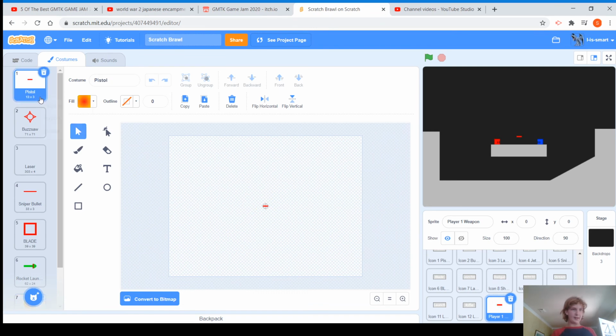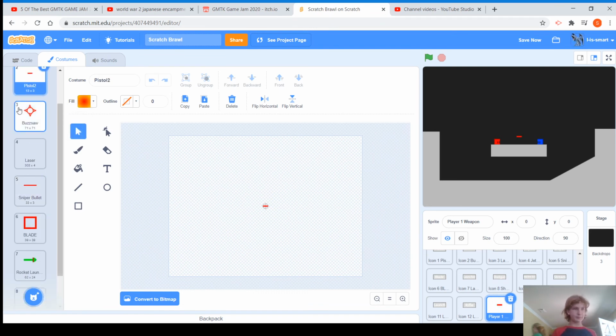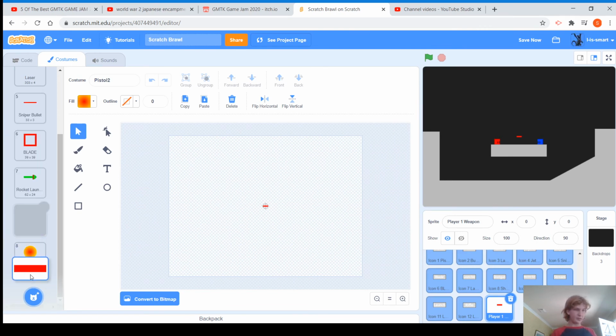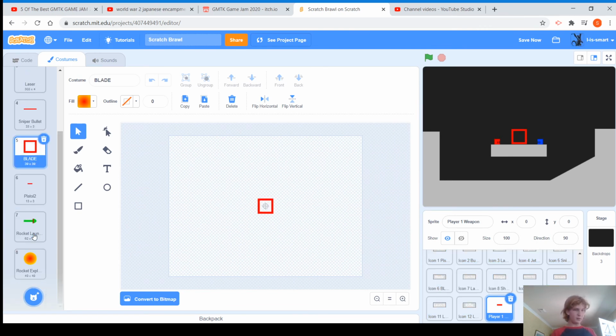Okay, so now we need to make the shotgun bullet. Yet again, I will duplicate the pistol bullet. And I'll just call it shotgun. Because I mean, why not? Hot shotty.